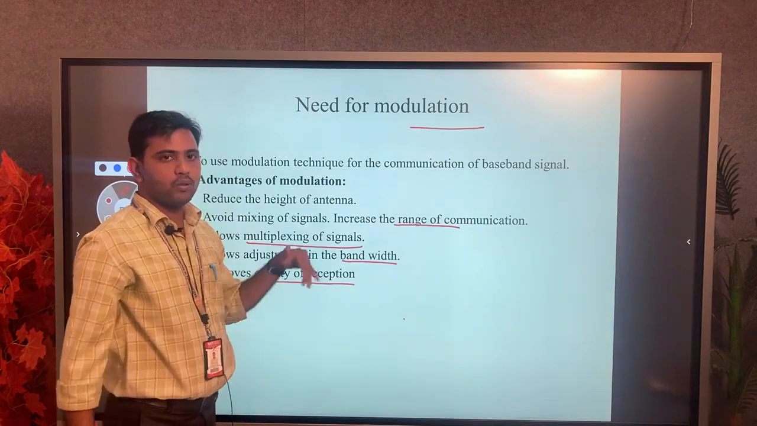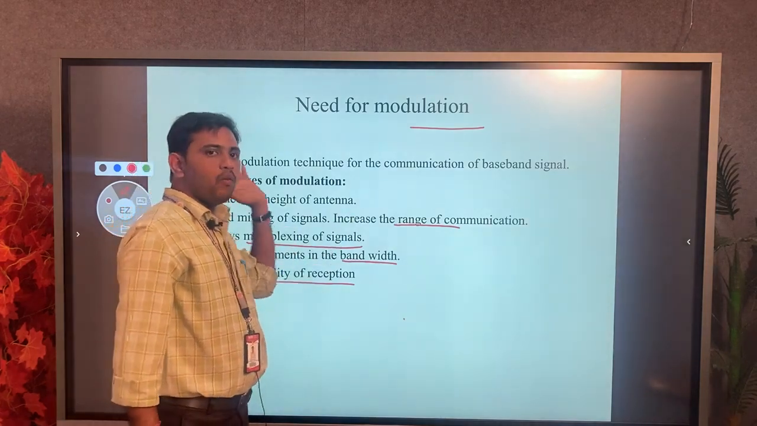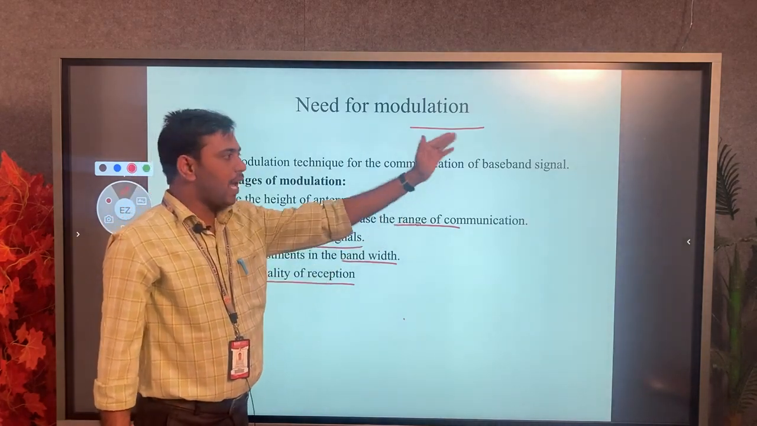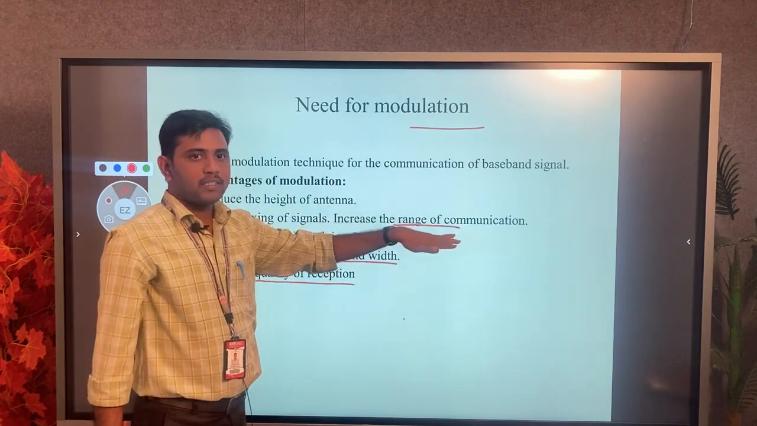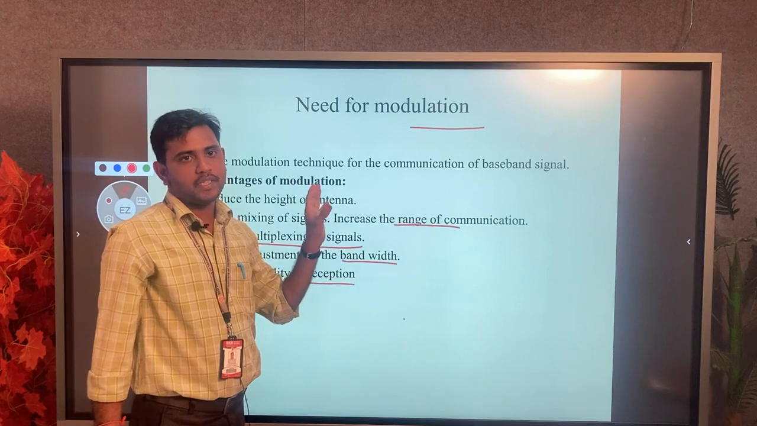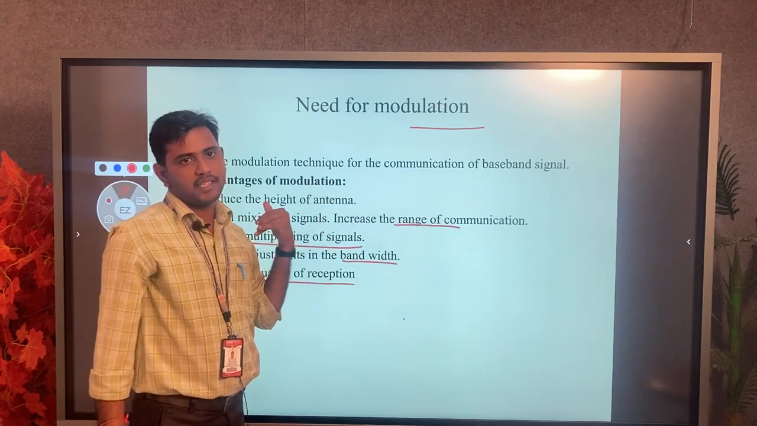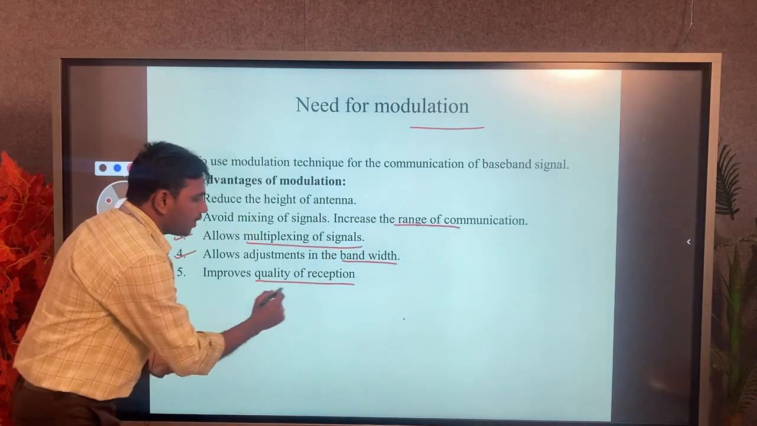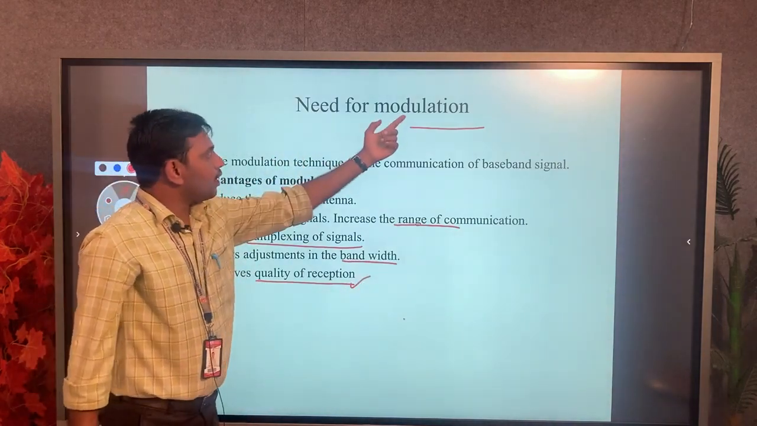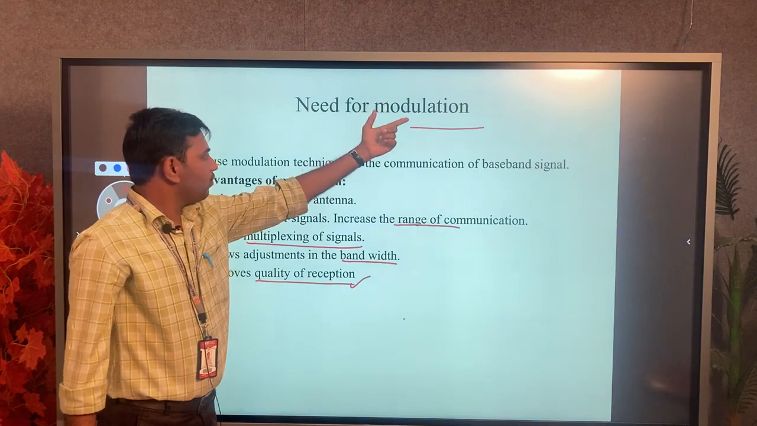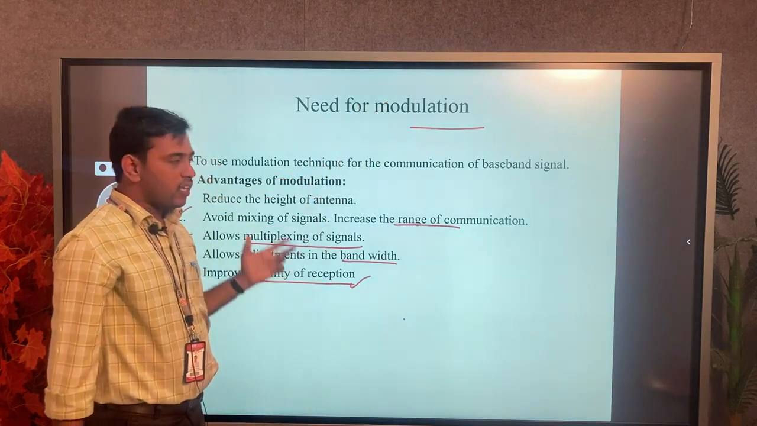Finally, we transmit my signal from one block through so many blocks, and finally I have to receive my signal without noise. Actually there will be noise, but we have to reduce the noise and make my original signal audible. That is called quality of reception. All of these are advantages of using modulation techniques.